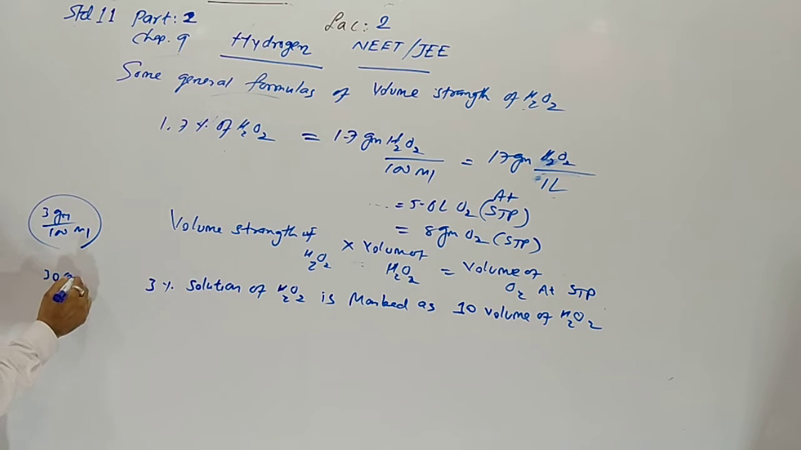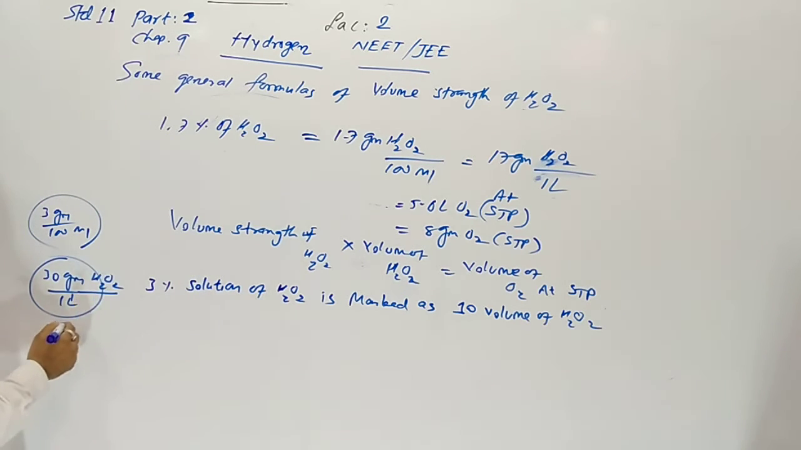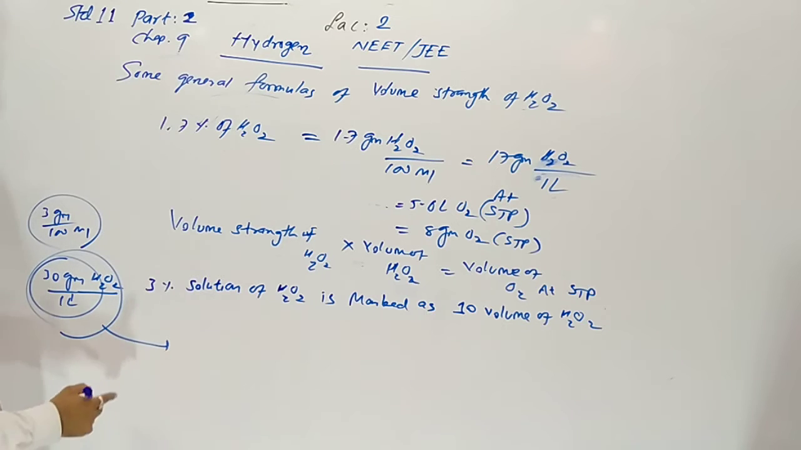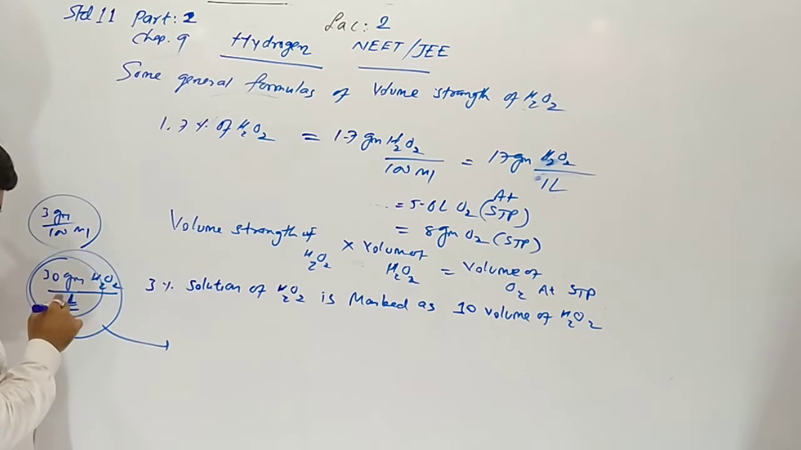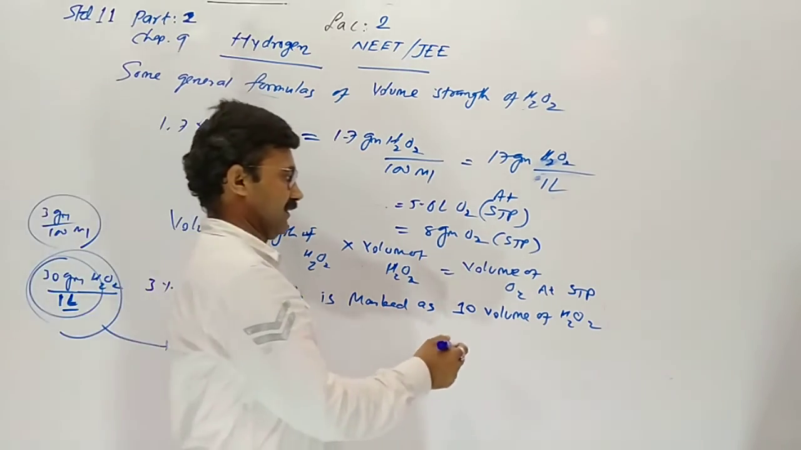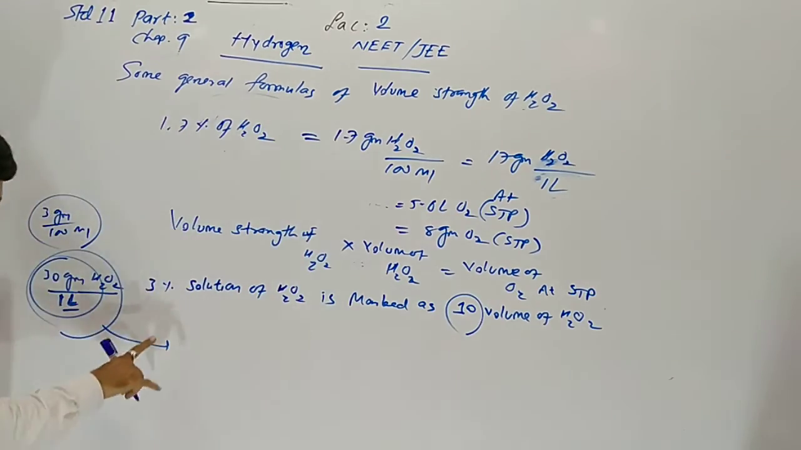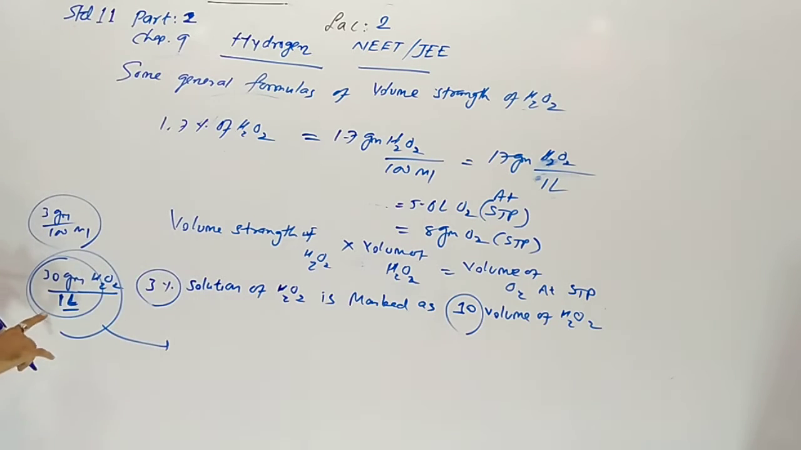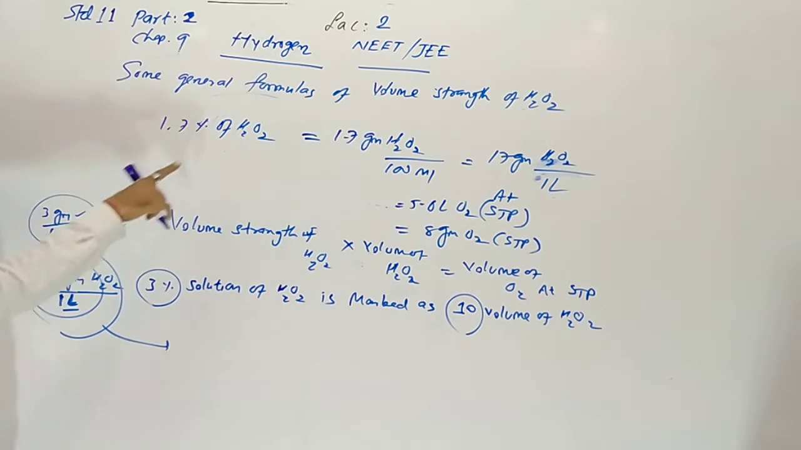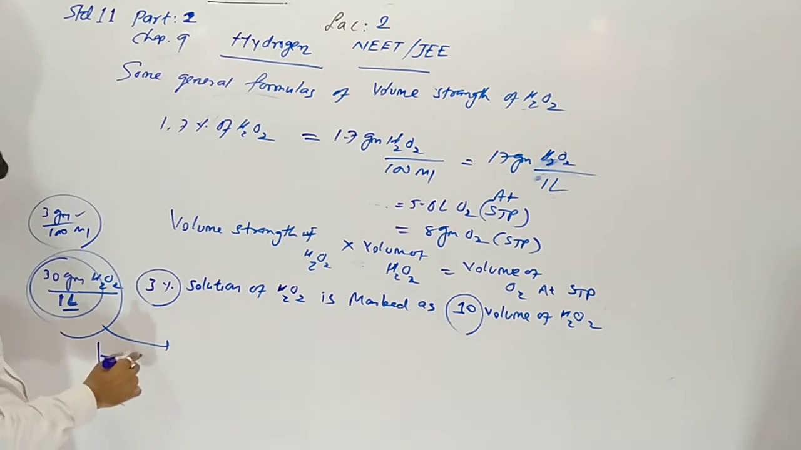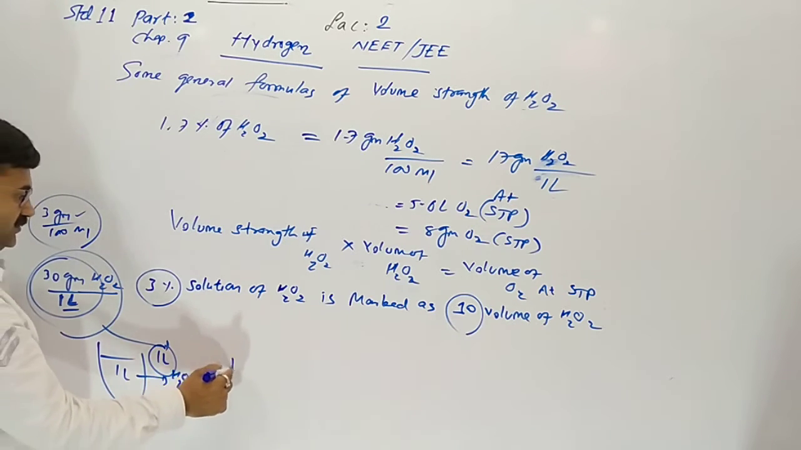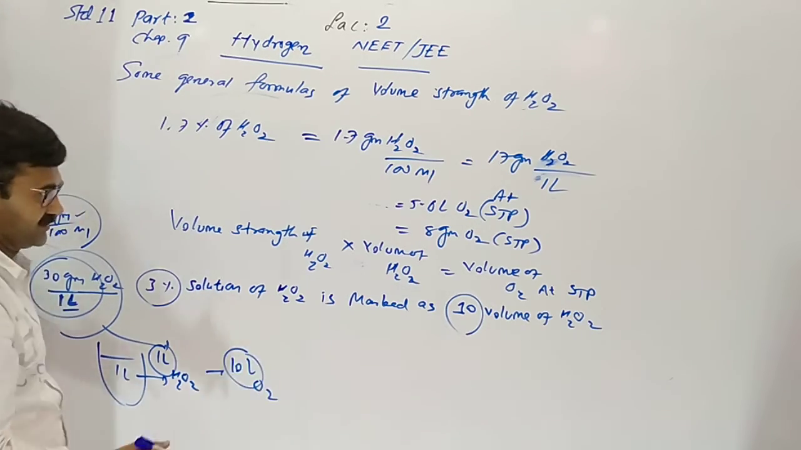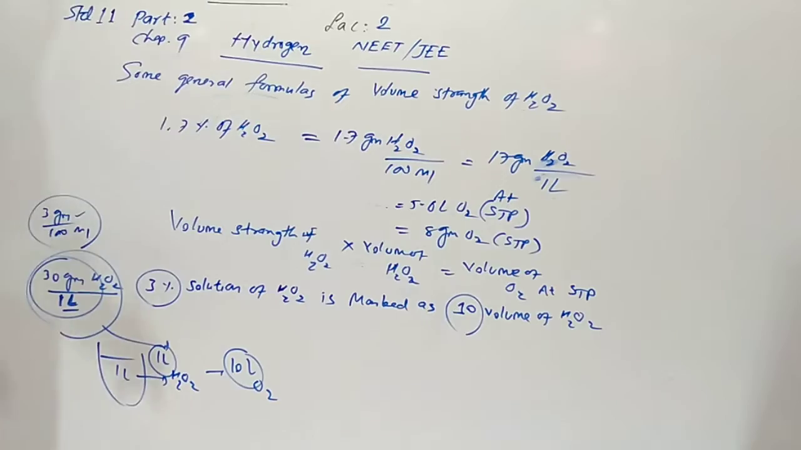It means 30 gram in 1 liter. The 30 gram hydrogen peroxide is dissolved in 1 liter. So on decomposition, this 1 liter gives 10 liter of oxygen. Understood the meaning of this? 3% solution means 3 gram in 100 milli, 30 gram in 1 liter. So 30 gram is dissolved in 1 liter. So on decomposition, 1 liter solution of H2O2 gives 10 liter O2. That is the volume strength, 10.